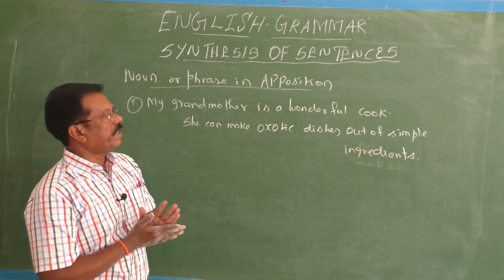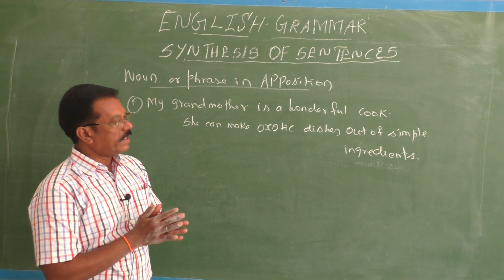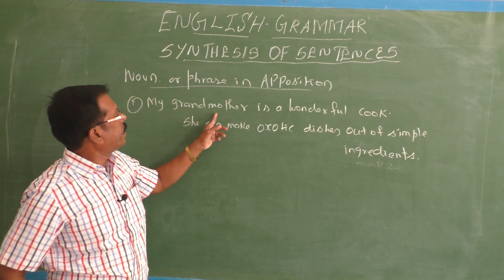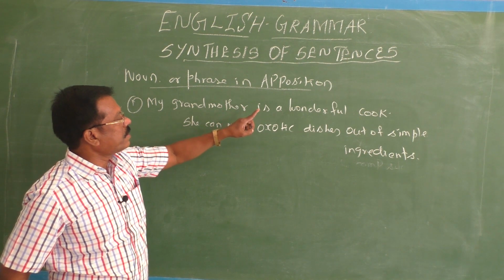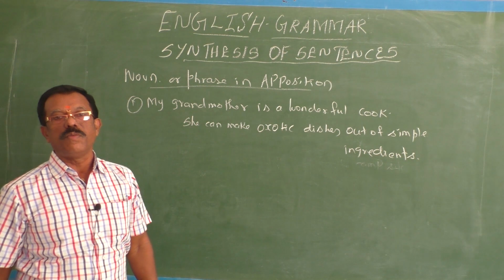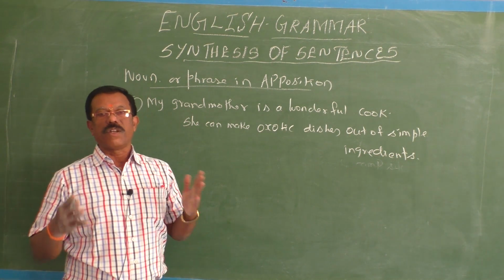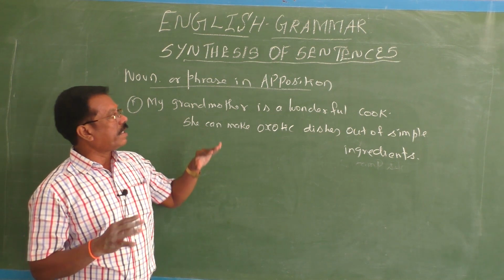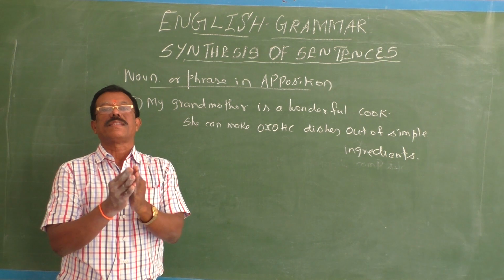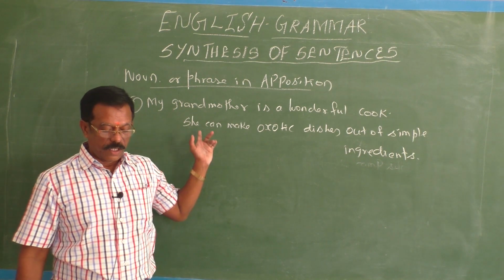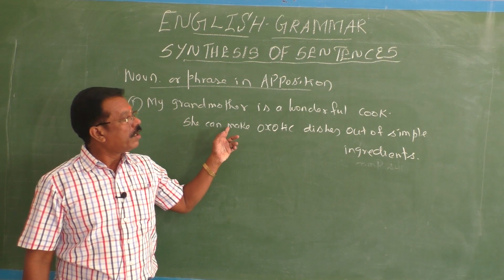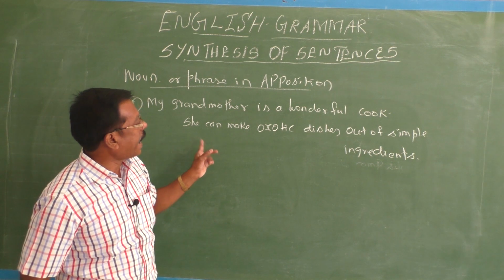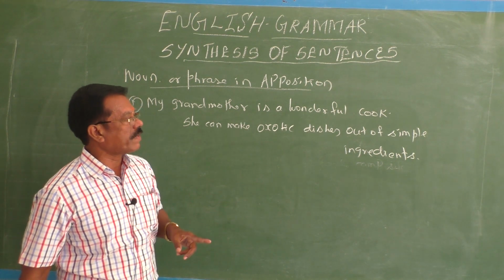Here, in my grandmother, the noun in apposition is a wonderful cook. It stands for who? Grandmother. My grandmother is a wonderful cook. That is the actual meaning. So by using the comma, we can use the noun in apposition to synthesize two single sentences. So, my grandmother, comma, wonderful cook, can make exotic dishes out of simple ingredients.